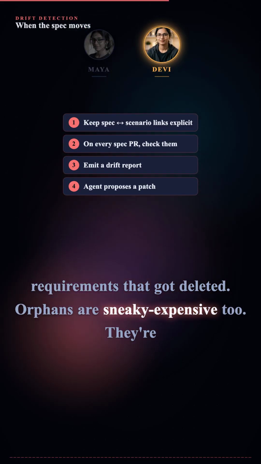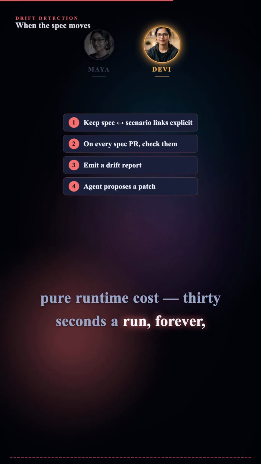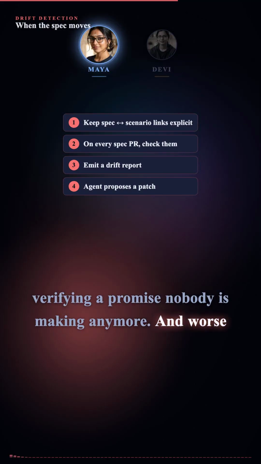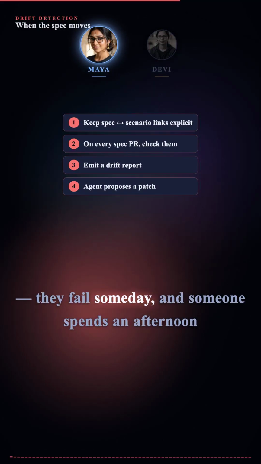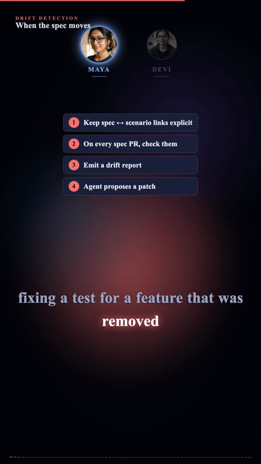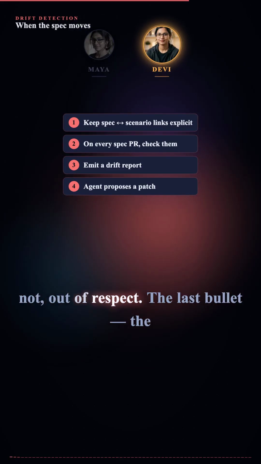Orphans are sneaky expensive too. They're pure runtime cost. 30 seconds a run forever, verifying a promise nobody is making anymore. And worse, they fail someday, and someone spends an afternoon fixing a test for a feature that was removed in March. Ask me how I know. I will not, out of respect.